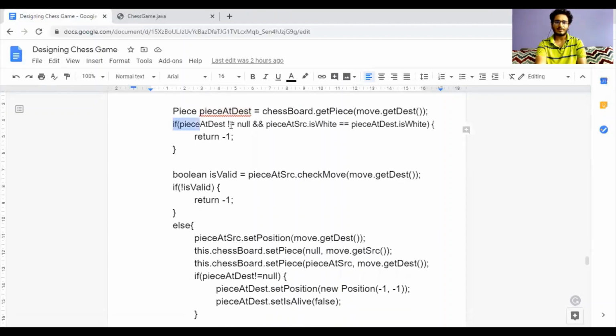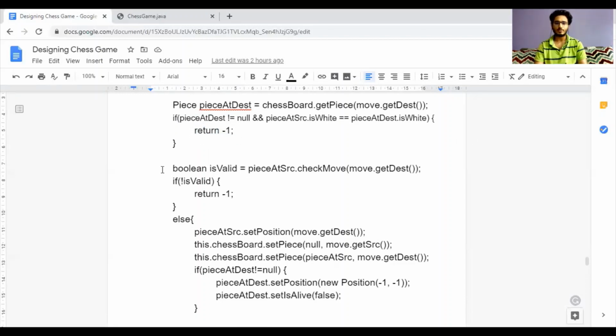Also, if at the destination there is a piece, and both the piece at the destination and the piece which the player wants to move are white or both are black, then also the input is invalid, so we have returned -1.